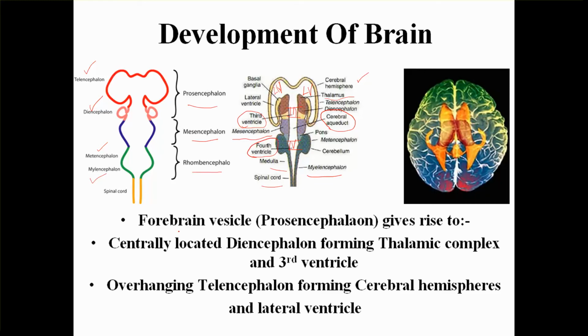So the forebrain vesicle is also called as the prosencephalon. It gives rise to the centrally located diencephalon, forming the thalamic complex and the third ventricle. The overhanging telencephalon forms the cerebral hemisphere and the lateral ventricle.